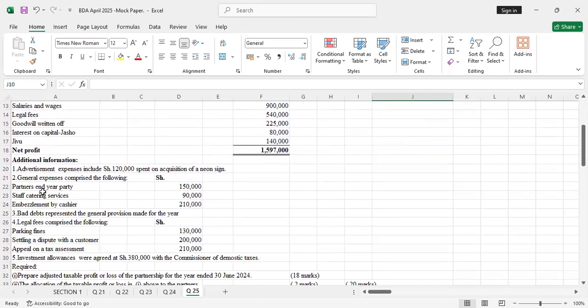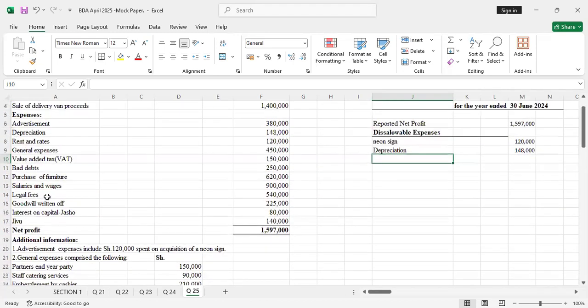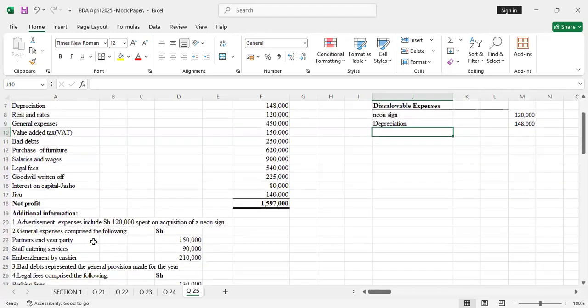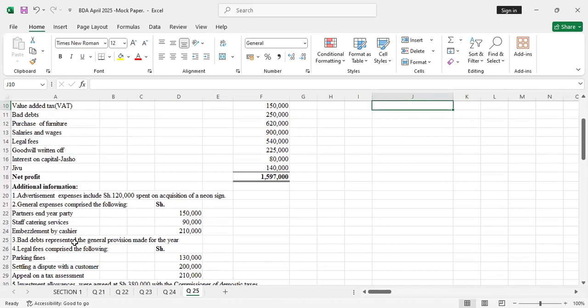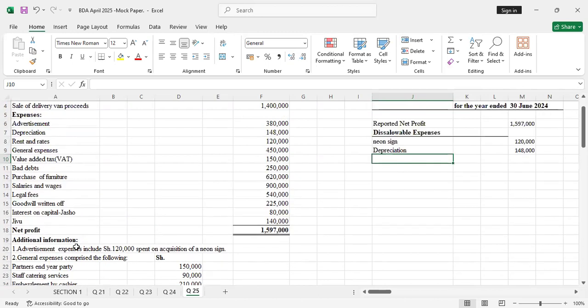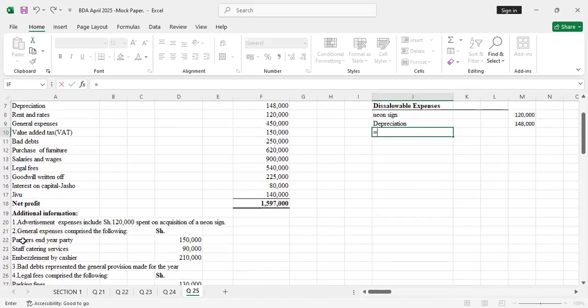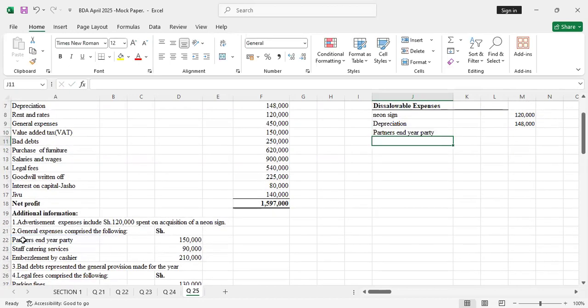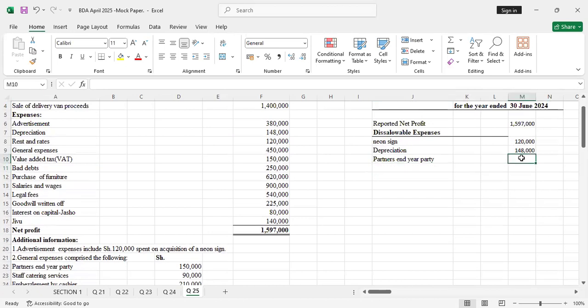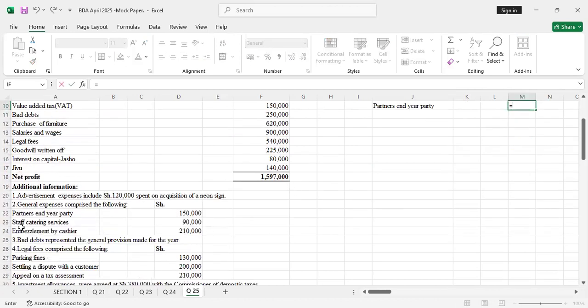Let me see. Yeah, number two, you can see, general expenses comprise the following. So we have partners' year party. That's a disallowable expense because the party relates to the partners. It's not specific to the business. So that expense is disallowable. So just come and copy that, partners' year party. Then you enter.